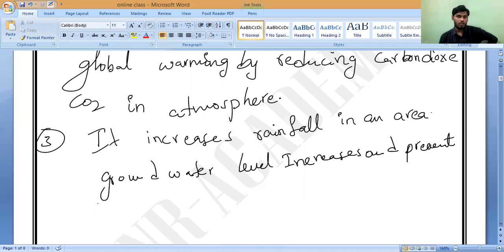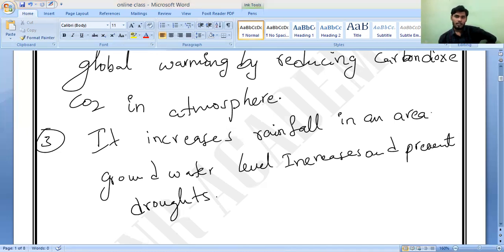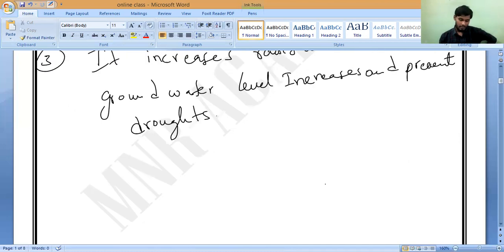In Tamil, what should we call it? Lack of water and food we used to call drought. Okay, that is next. It prevents soil erosion.